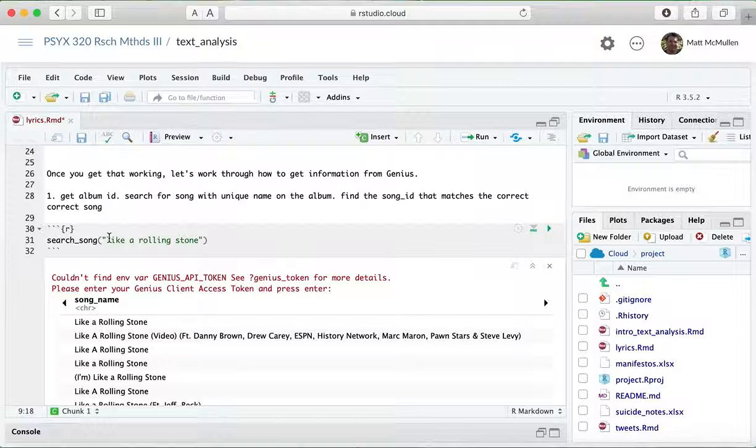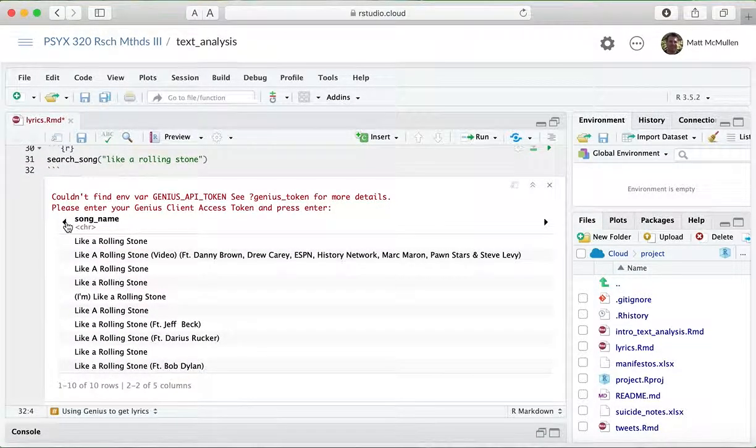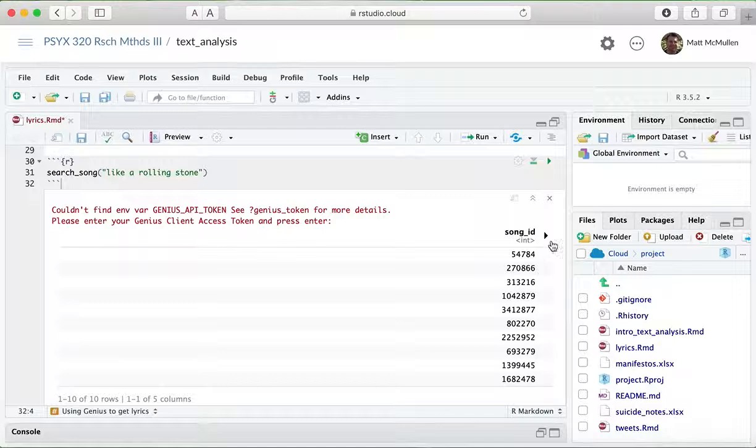And I'm an old guy, so I picked this Bob Dylan, this famous song "Like a Rolling Stone," but you can put in here whatever song. In this case, I'm looking for a song, and I want to get this album, so I thought I'd pick a song that I know is on that album, and did the search song, and you can see what it'll do. The reason you have to do that is because there's a bunch of songs that might have similar names, like Jeff Beck and these other things.